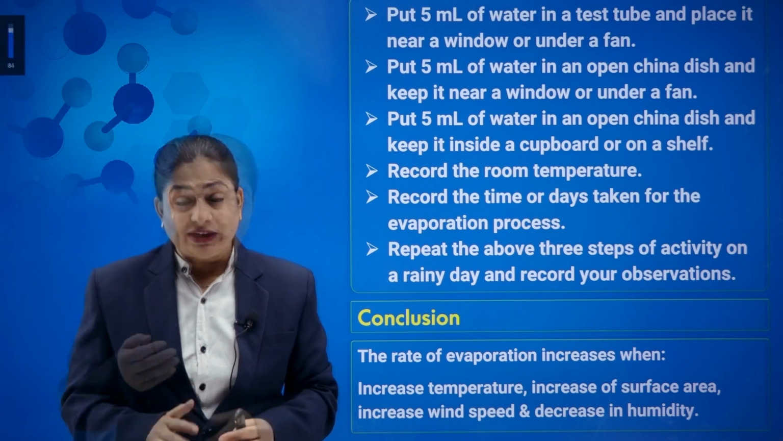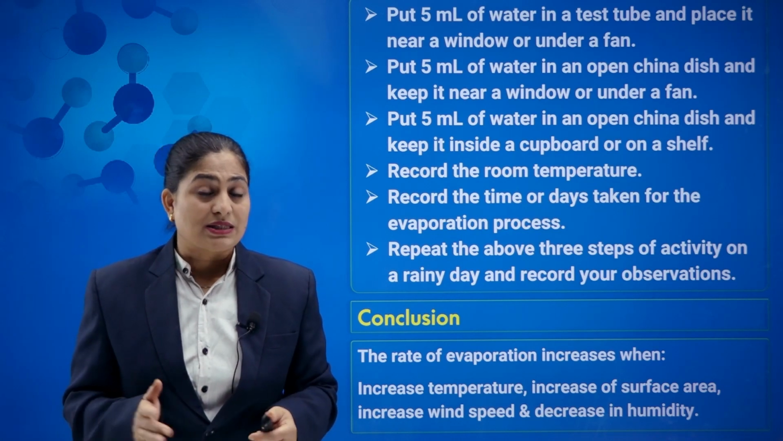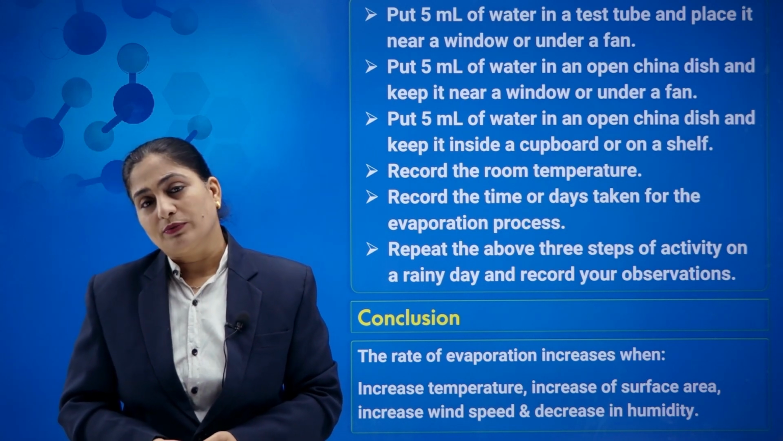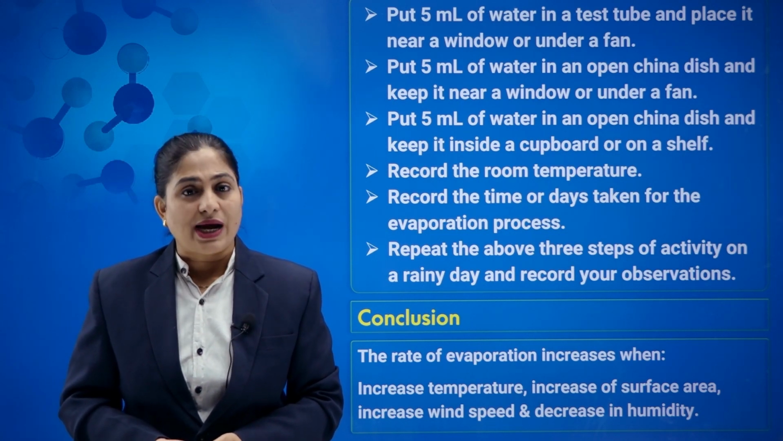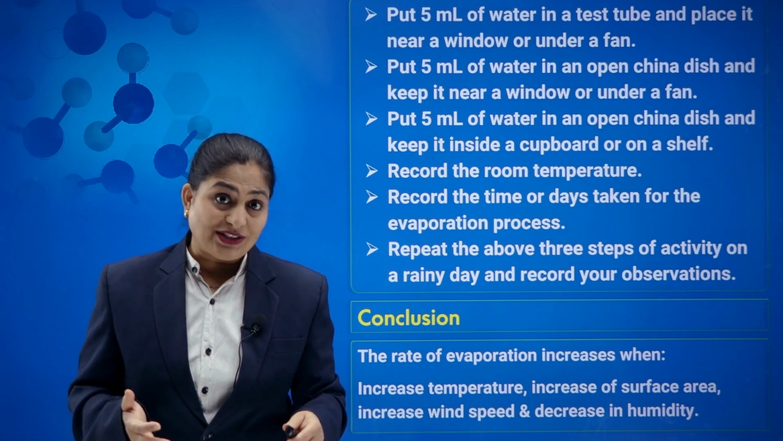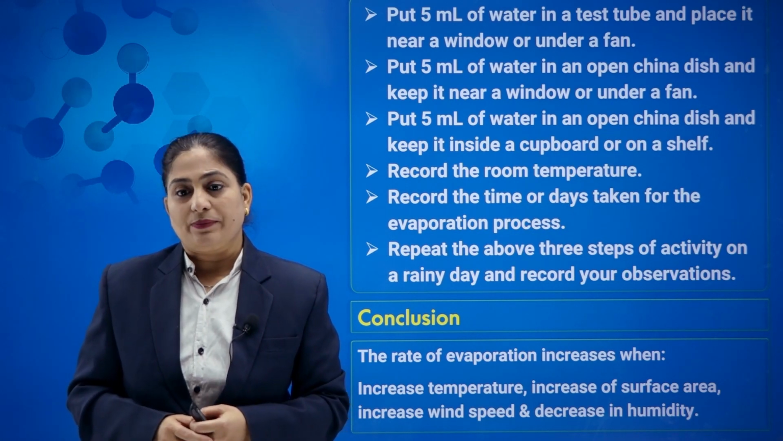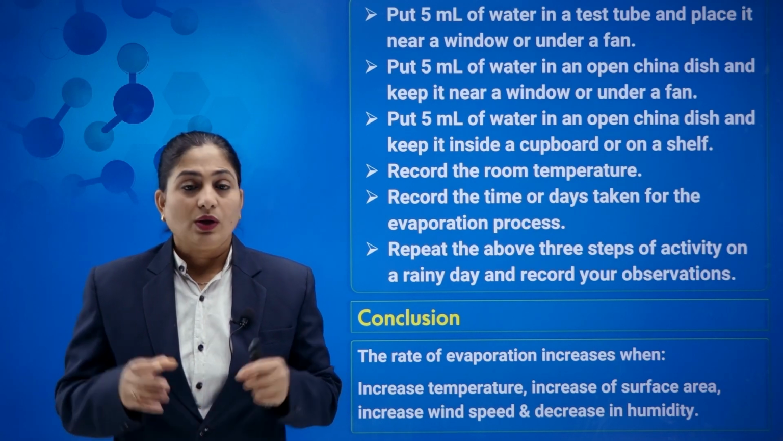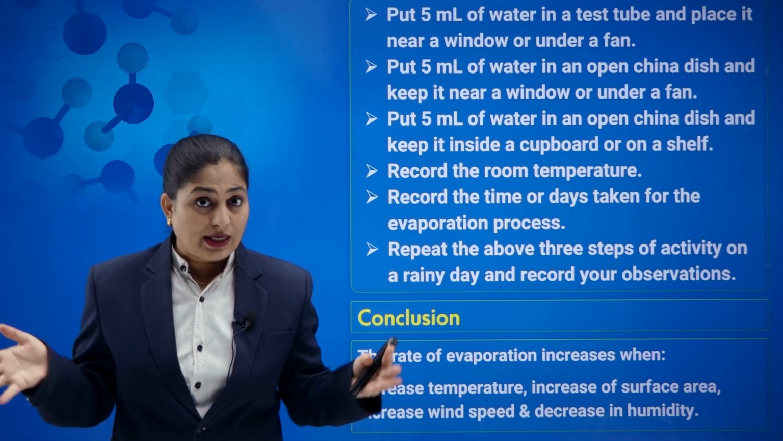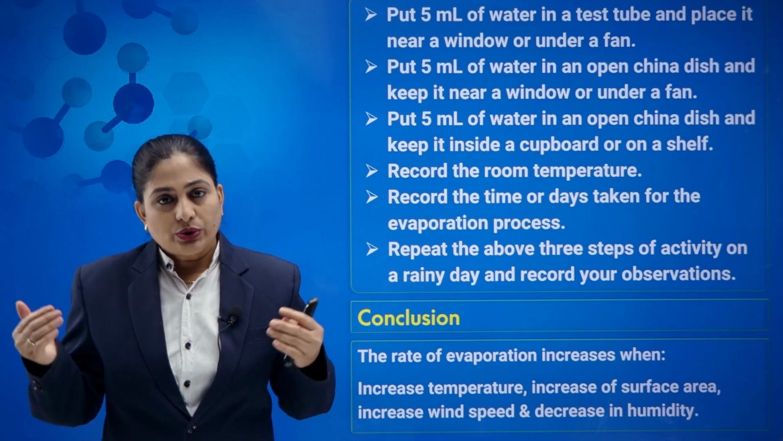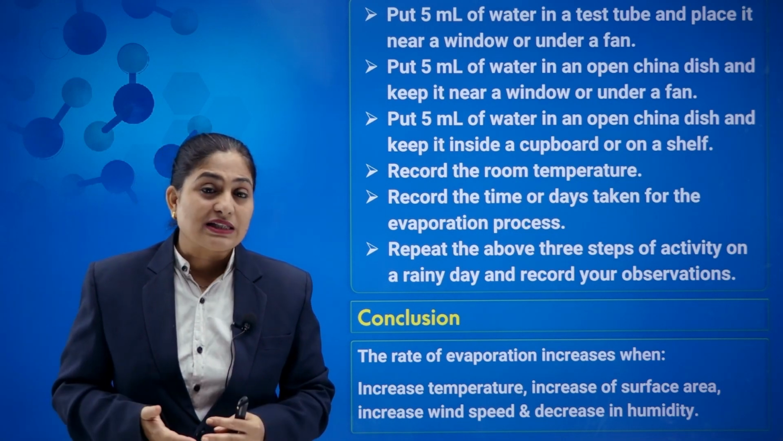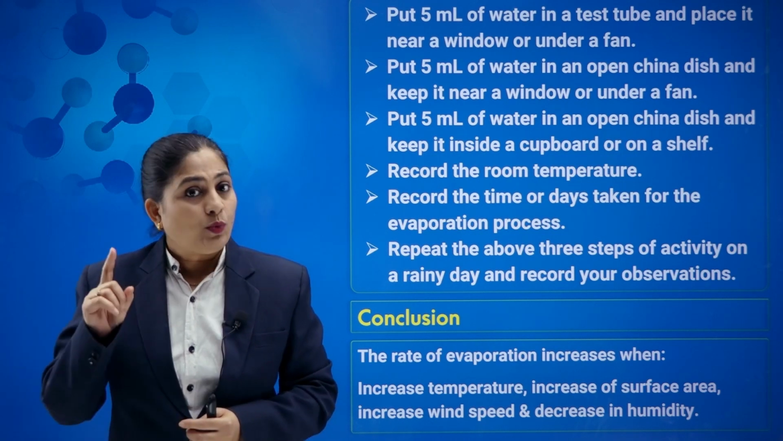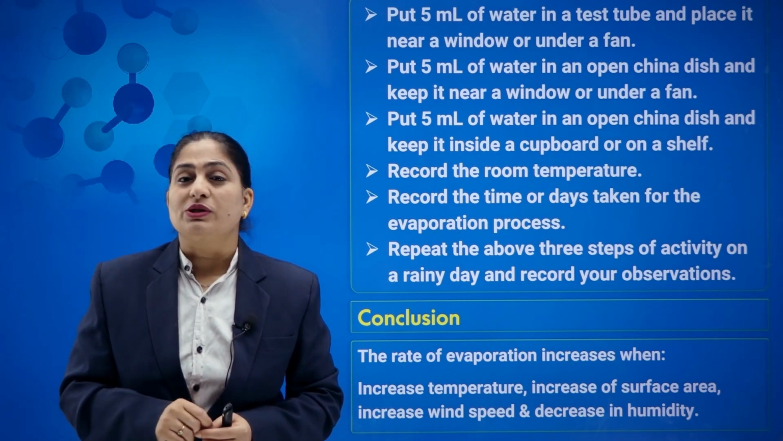You observe that wet clothes dry quickly in the summer season as compared to the winter season, because in summer the temperature is more, and thus the water in the wet clothes evaporates easily. Similarly, when we talk about wind speed, if the wind speed is more, our clothes will again dry up quickly. So if the wind speed is more, the rate of evaporation will also be more. And one important factor is decrease in humidity.